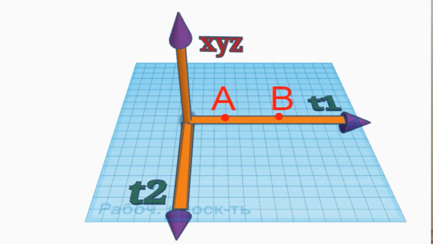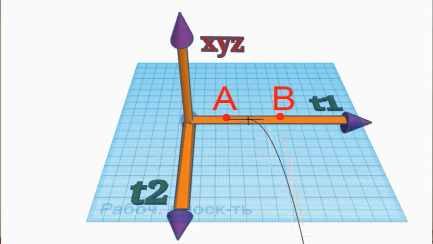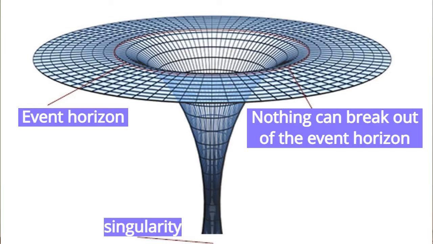Next, we have two points marked on our usual time axis, t1, A and B, and we move from A to B. But the coordinate along the t2 axis behaves like a logarithmic curve that is infinitely receding along the t2 axis. It infinitely approaches point B, but in no way and never will approach it. This effect is theoretically assumed when the so-called event horizon is reached.